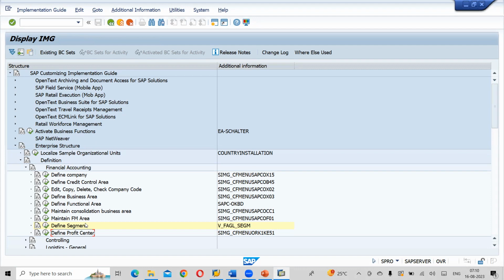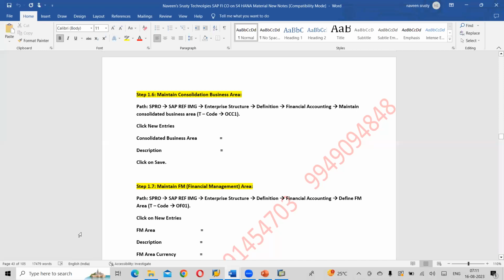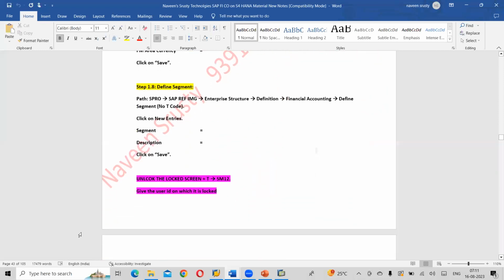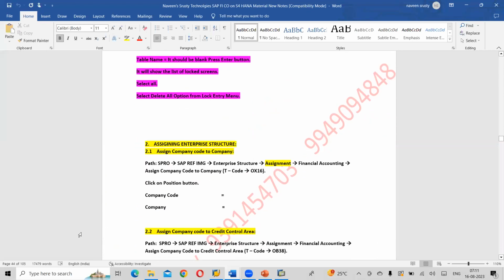Segment is also completed, but profit center we are just keeping aside. As I said, when we create our company code global parameters and controlling area, this will be discussed in new GL accounting. Any questions here?